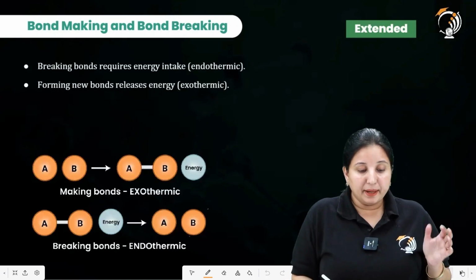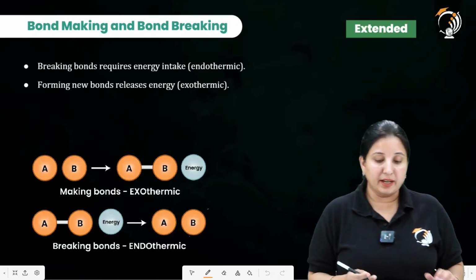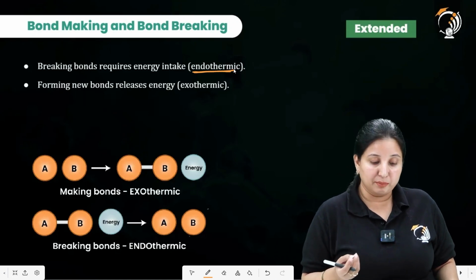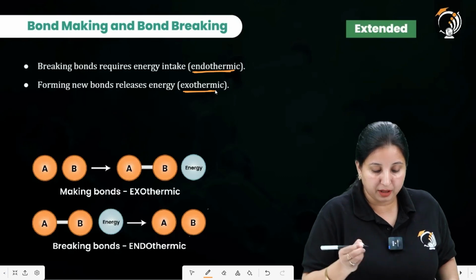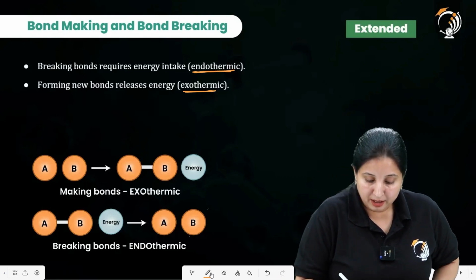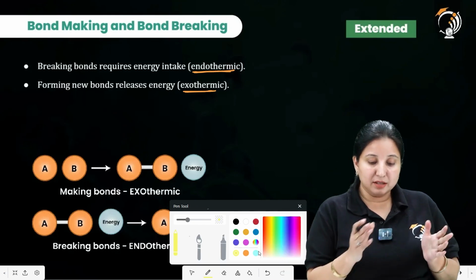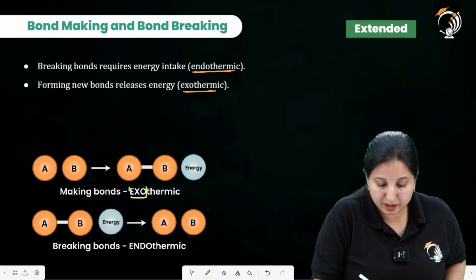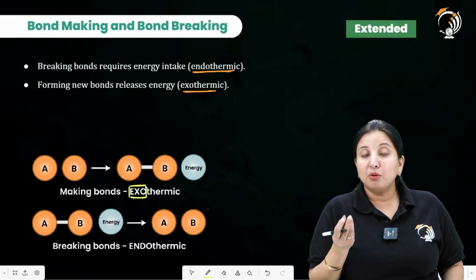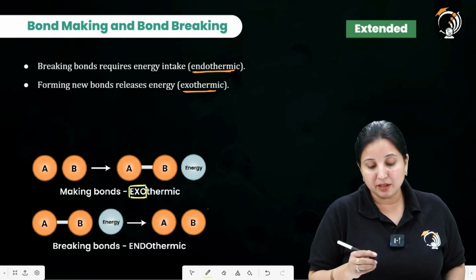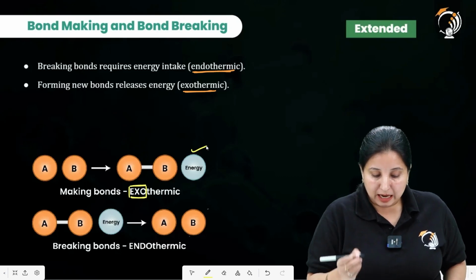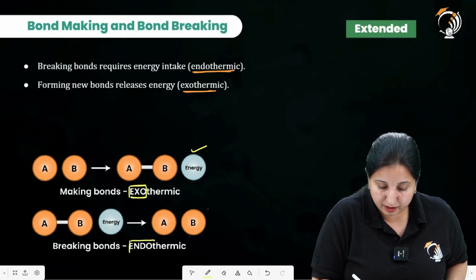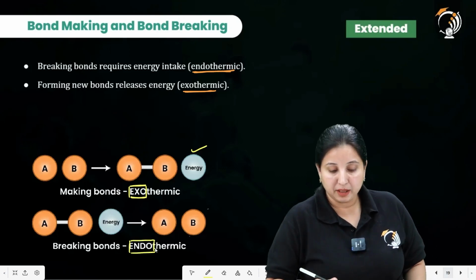Breaking of the bond requires energy intake, so that is going to be endothermic in nature. And when there is the formation of the bond, it releases energy, so it is going to be exothermic in nature. Over here, if you look, when there is the formation of the bond, the exo is mentioned in uppercase. Why? To highlight that whenever there is bond formation, there will be a release of energy, and whenever there is the breaking of the bond, there is absorption of energy. So that's why it is going to be endothermic in nature.